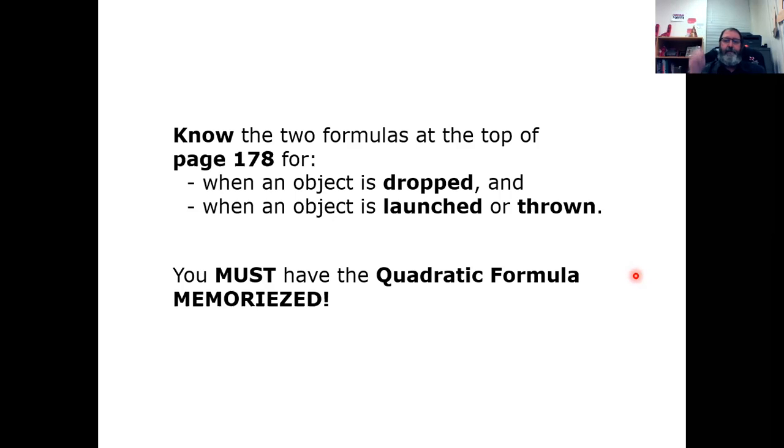That's slightly different from if I throw an object, if I throw a ball or throw something at somebody. Again, the object is going to take a quadratic path, but the equation we use is different, because we have to account for not just the effects of gravity, but also for the amount of force placed into the object when it is thrown or launched. So make sure you look up those two formulas. You're going to use them, and make sure you have the quadratic formula memorized: the opposite of b, plus or minus the square root of b squared minus 4ac, all over 2a.